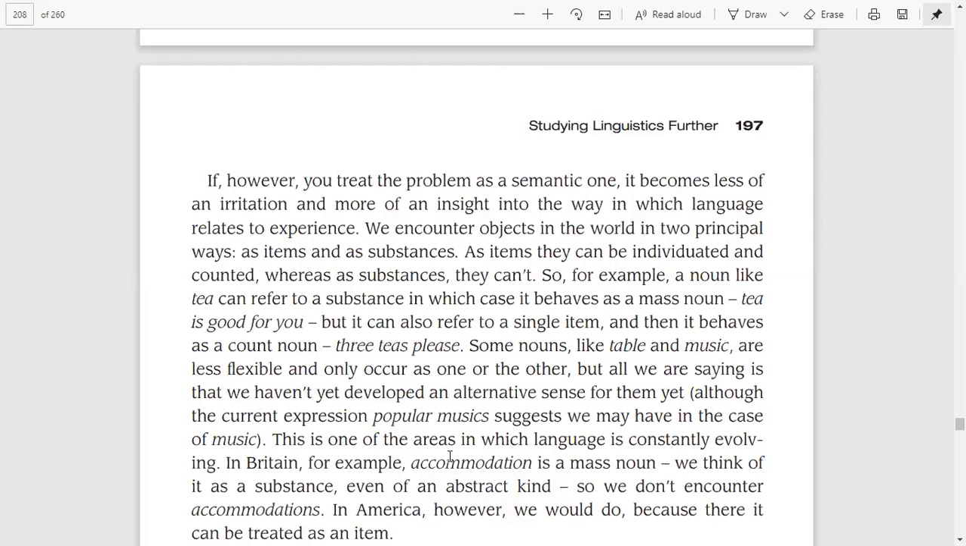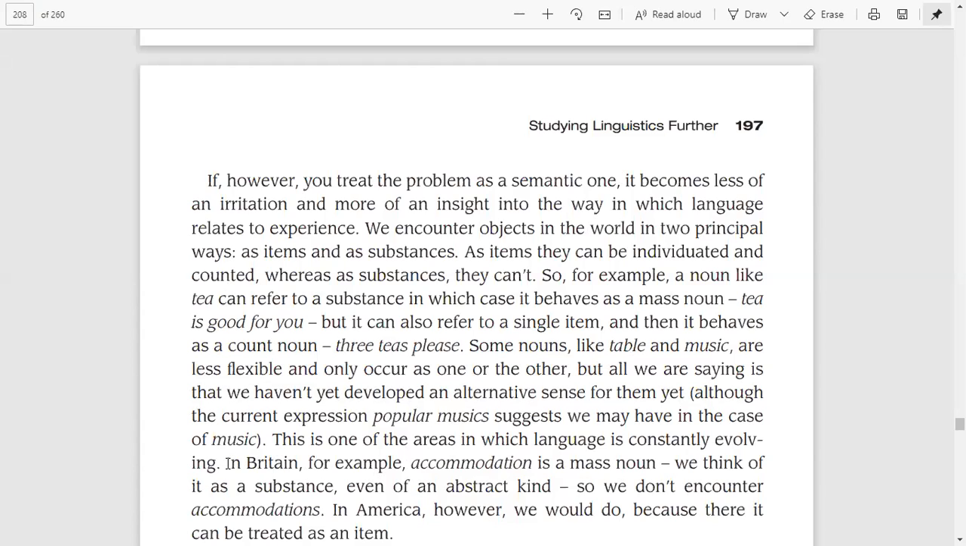So a day will come when we will have the alternative sense for all these terms, right? As we have for tea. So we will also have the same sense for table and music as well. In Britain, for example, accommodation is a mass noun. We think of it as a substance. So look here, the things are changing as well.